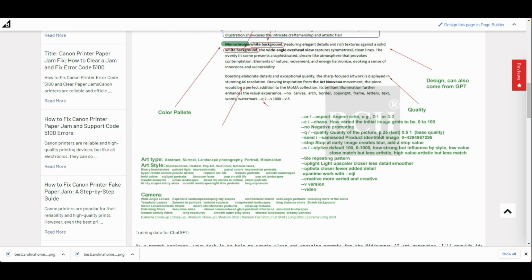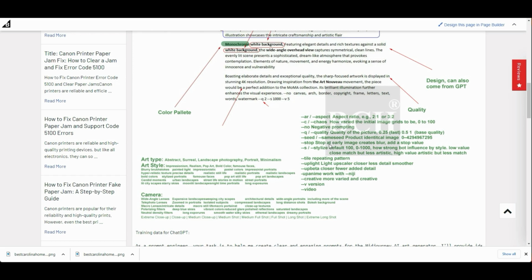And the quality of the picture, actually this should be 1. 2 is the previous version, so just put the quality as 1. And the seed is the random seed. You need to give a seed to let it generate a random result. And stop, and you don't need a stop normally.